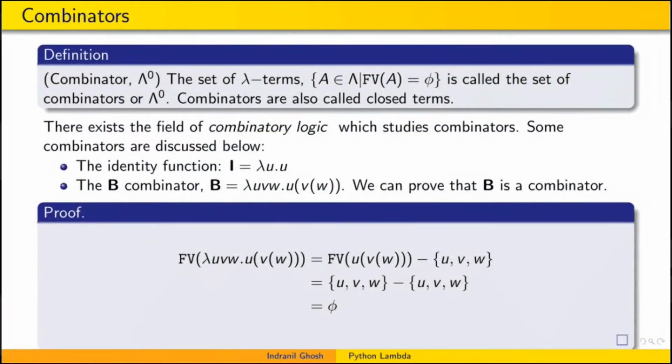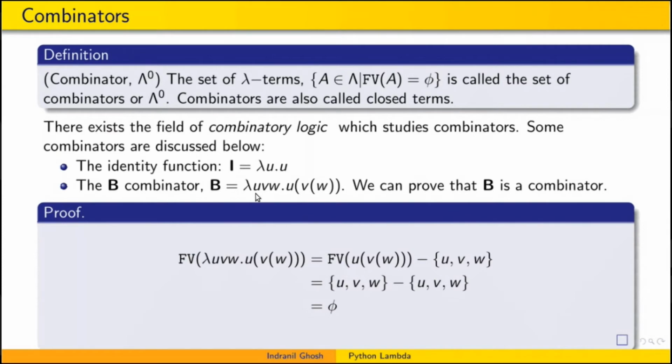Now I will tell what a combinator is. A combinator is a term whose free variable set is actually a null set. If we study free variables, you will understand that, but this is the basic thing. If the free variables of a lambda term give a null set, it's a combinator. The identity function we saw before is a combinator, and we can also define another combinator like the B combinator.